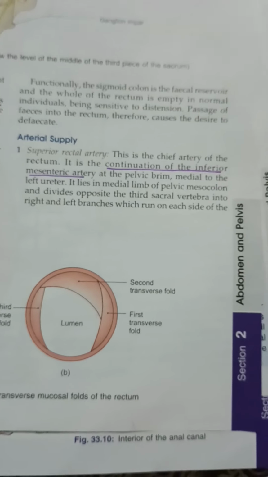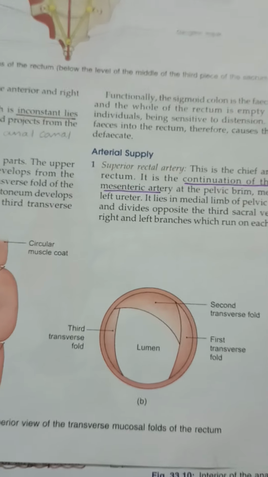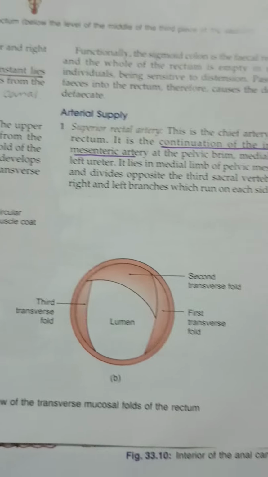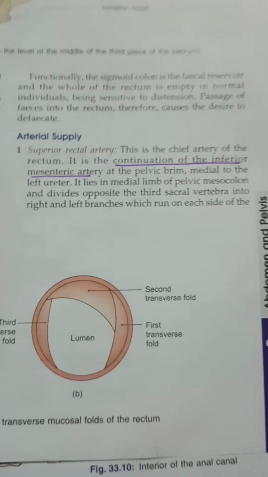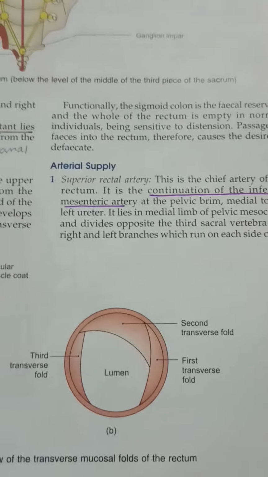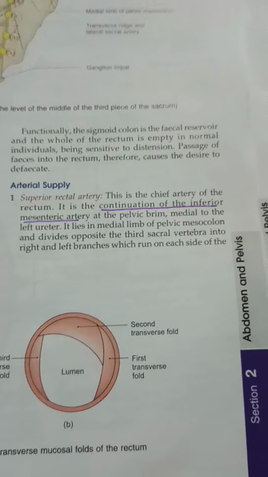Superior rectal artery, this is the chief artery of the rectum. When you write about the blood supply, you have to write about the arterial supply and the venous drainage. Coming to the arterial supply, the rectum is supplied by the superior rectal artery. The name itself implies it's supplying the rectum. Yeah, it is the chief artery of the rectum. That is actually the continuation of the inferior mesenteric artery.